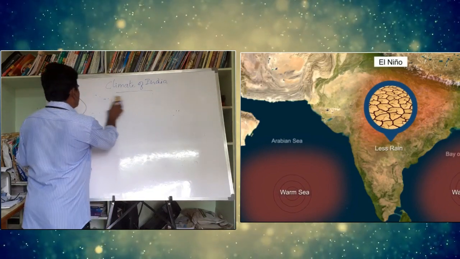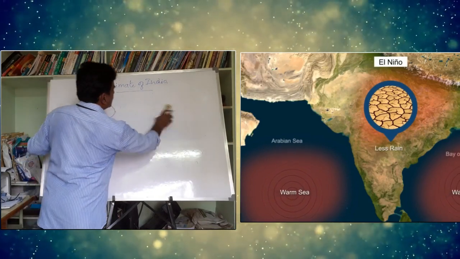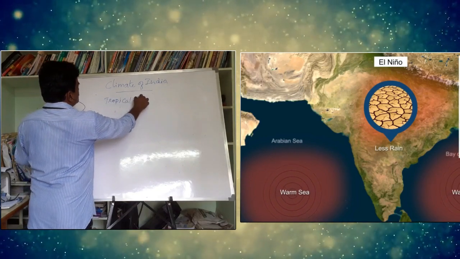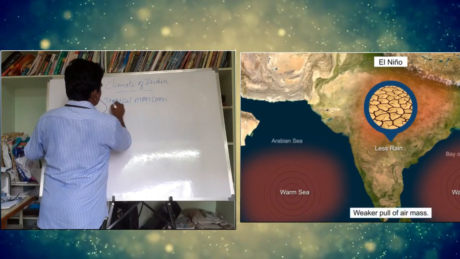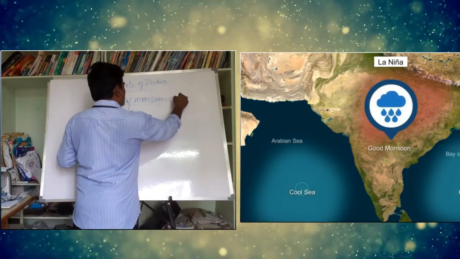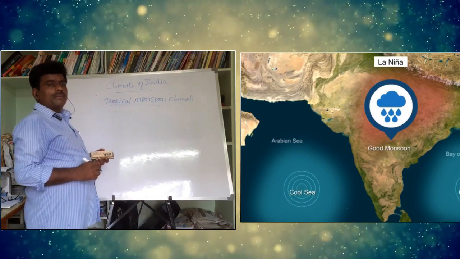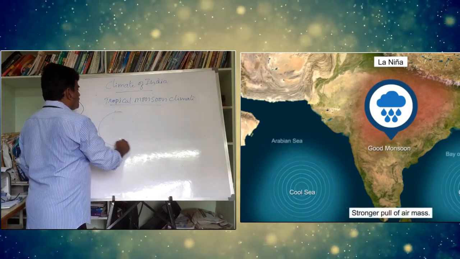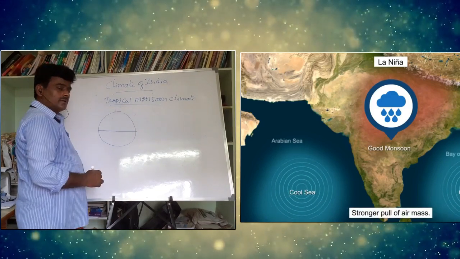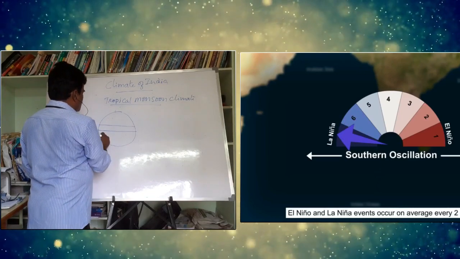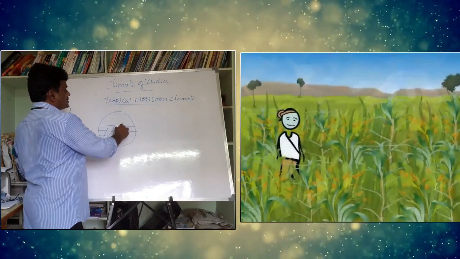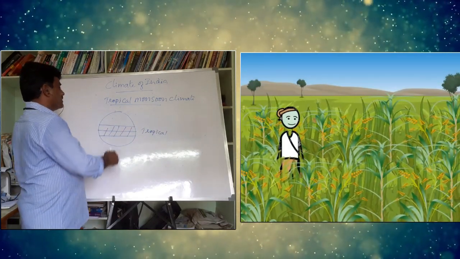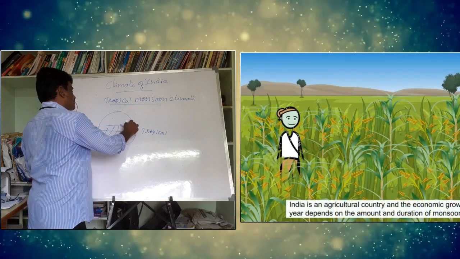Now a little clarity regarding the tropical monsoon type. We must try to understand the climate of India. What do we call the climate of India? Tropical monsoon climate, right? Why should we call Indian climate tropical monsoon type? Because look at this country, this is the equator, and this region up to the Tropic of Cancer and Capricorn is called the tropical region. India is located here. This is about the location of India.